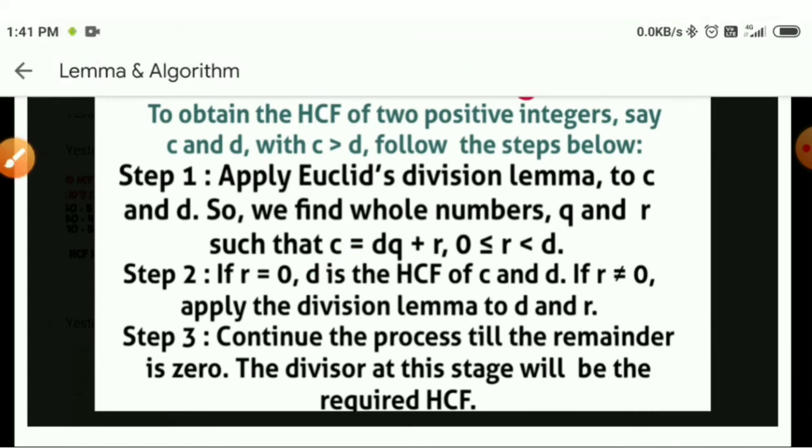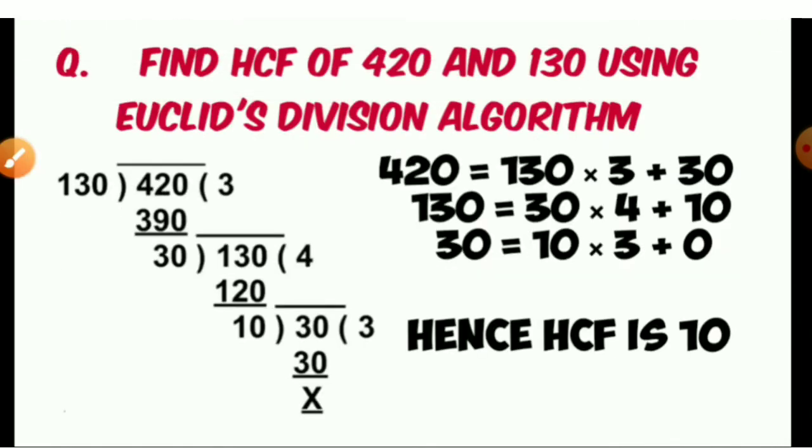Let us understand it by an example. If you want to find the HCF of 420 and 130 by using Euclid's division algorithm, you can say clearly that 420 is greater than 130, so you have to divide 420 by 130.